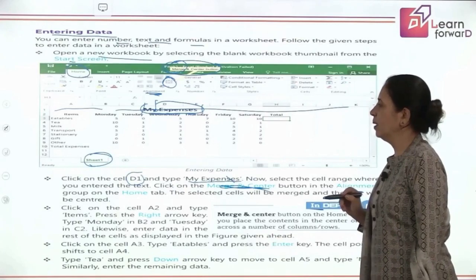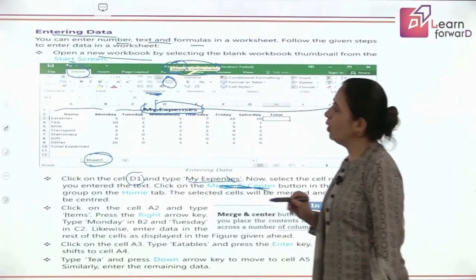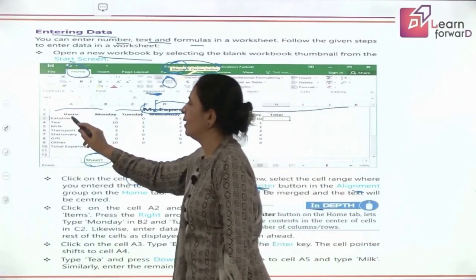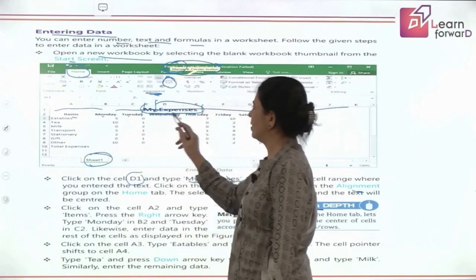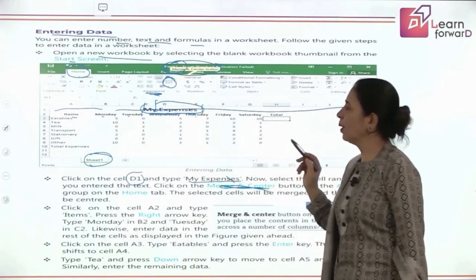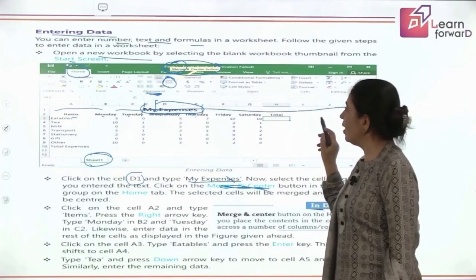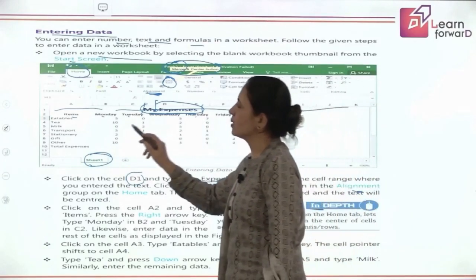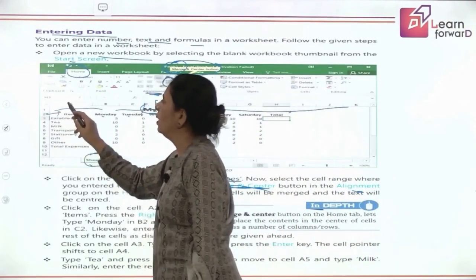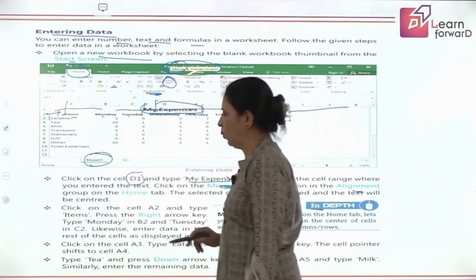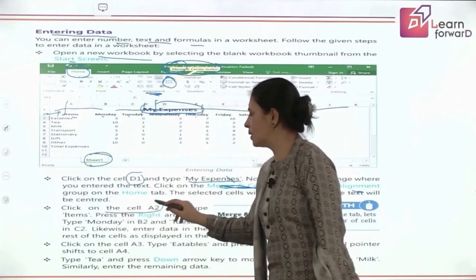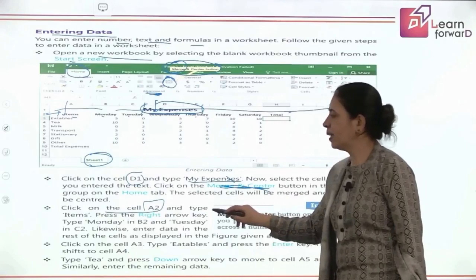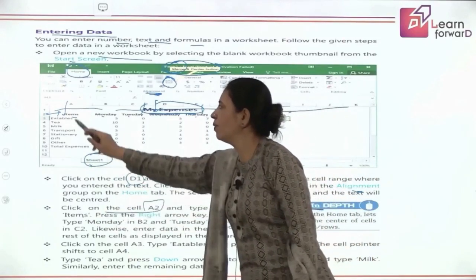Got it? Now, after that, we have to put these headings: Item, Monday, Tuesday, Wednesday, Thursday, Friday, Saturday, and Total. So, where is this heading coming? This heading is coming in the second row. So, we have to start with A2. Just click on cell A2 and then type Items here. We have typed Items here.